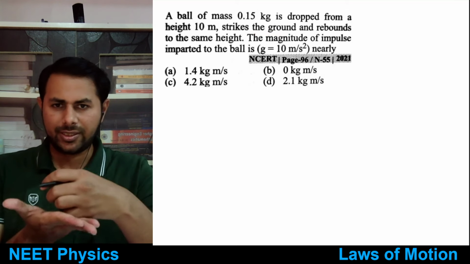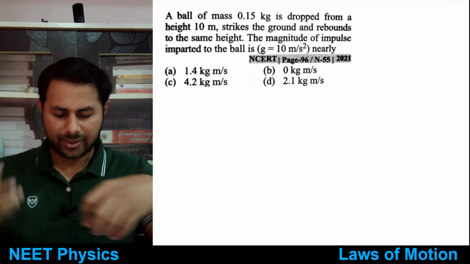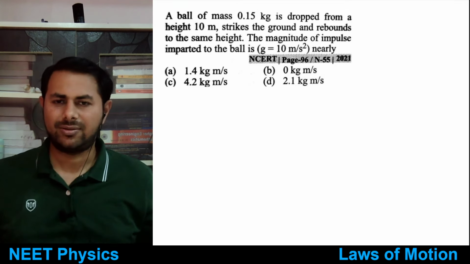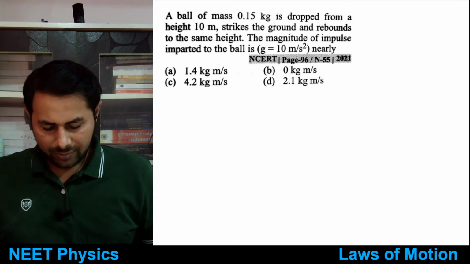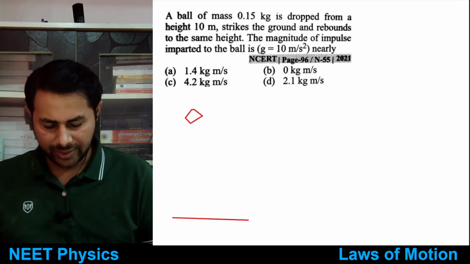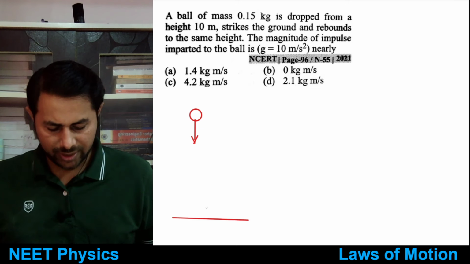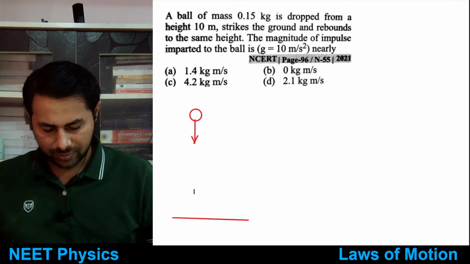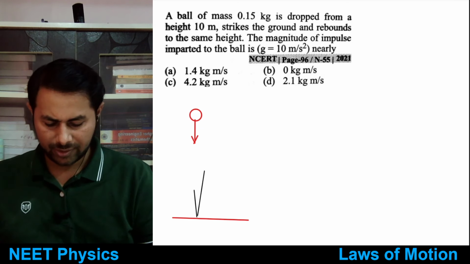The ground is exerting some force, so some impulse is imparted. How much impulse is imparted? Let's say this is the ground, the ball falls from this height, hits the ground and goes back to the same height, right?